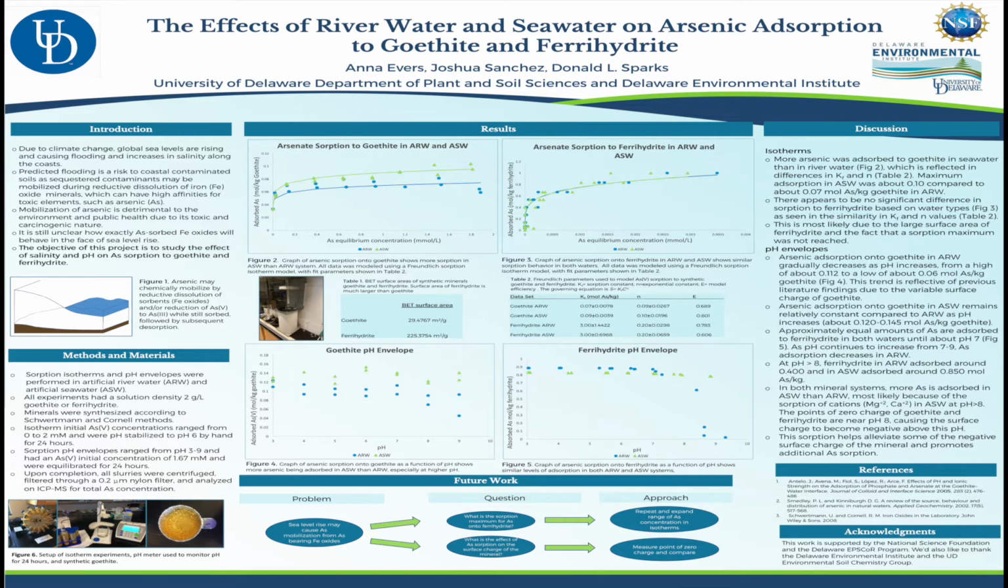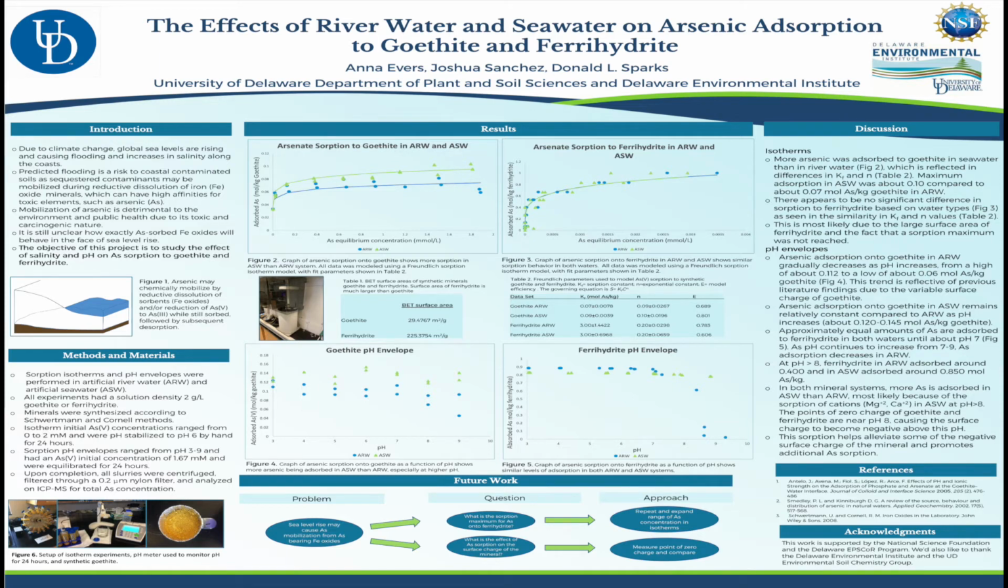So going over to the results of the isotherms, in Figure 2, we can see the absorption isotherm for arsenic onto goethite. The x-axis shows arsenic equilibrium concentration in millimole per liter, and the y-axis shows mole absorbed arsenic per kilogram goethite. The green line represents artificial seawater data, and the blue line, river water. We can visually see that more arsenic was absorbed to goethite in the seawater. If you look at Table 2, this difference is reflected in the differences in Kf and N values that were found using Freundlich parameters.